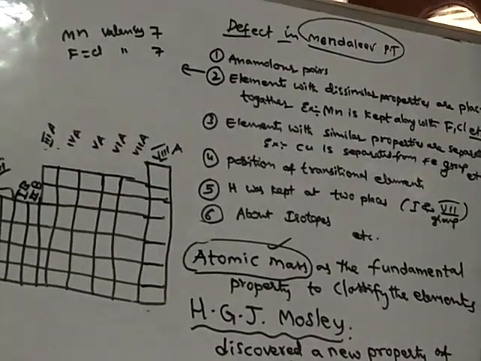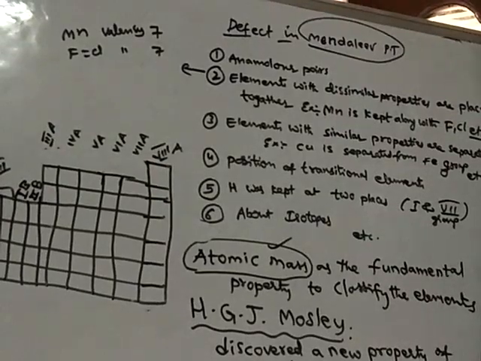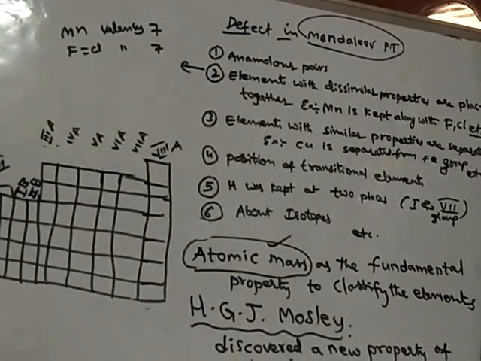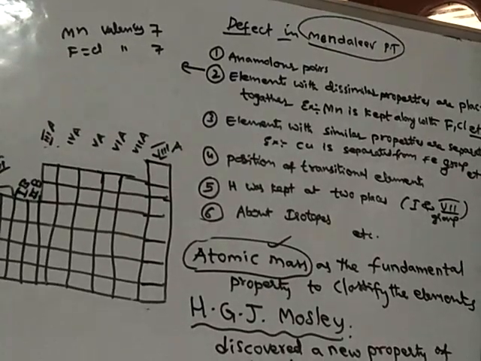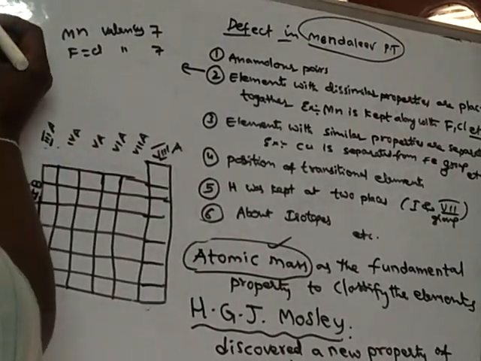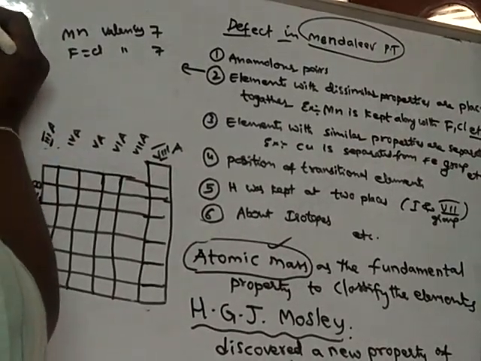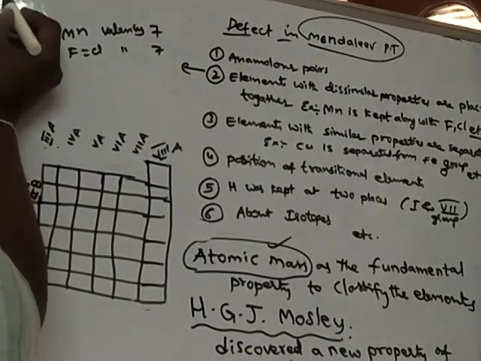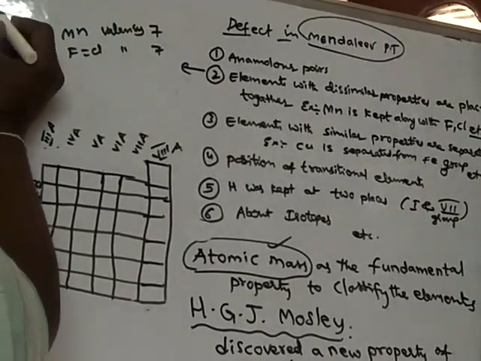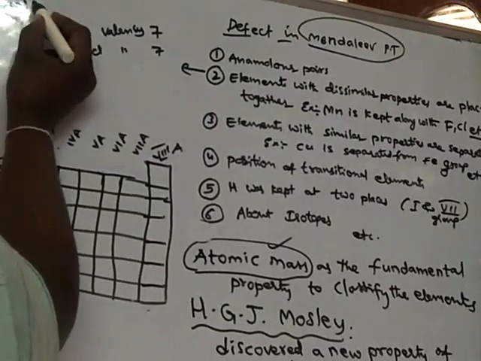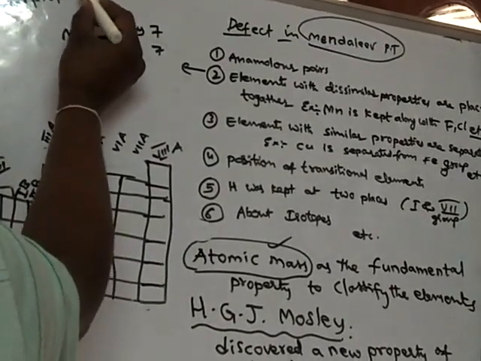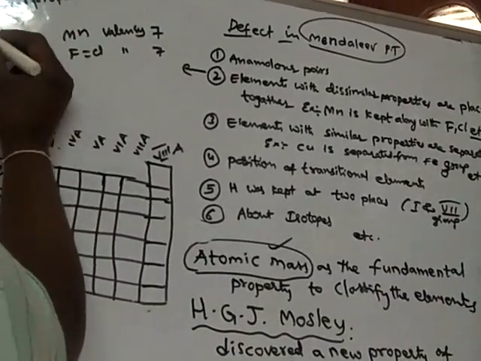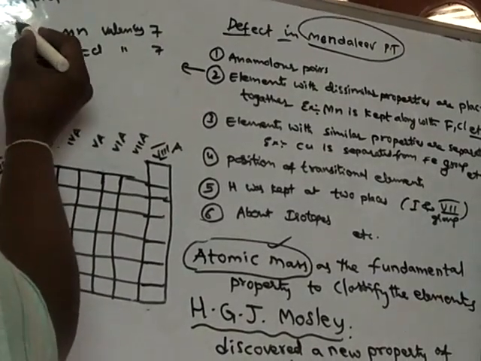See, we learned that Mendeleev followed certain things to arrange the elements. So what did he follow? He arranged the elements based on atomic masses, chemical properties, and valency also, we learned.